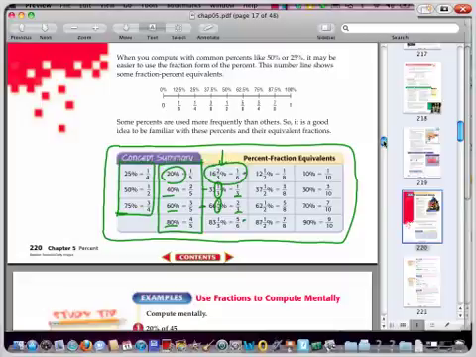Those were always the harder ones that we did on our quiz that we had also. Then we've got the eighths, and the eighths go by, you know, 12.5%. 2/8 is actually a fourth, so that's 25%. There's another 12.5, 37.5, 62.5, 87.5 for 7/8. And then the tenths are pretty easy. Okay, tenths are pretty simple.